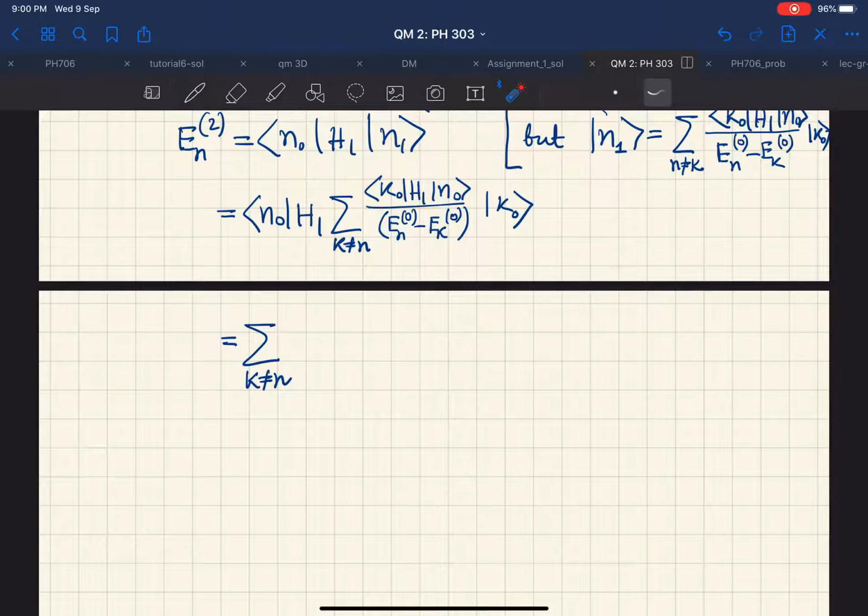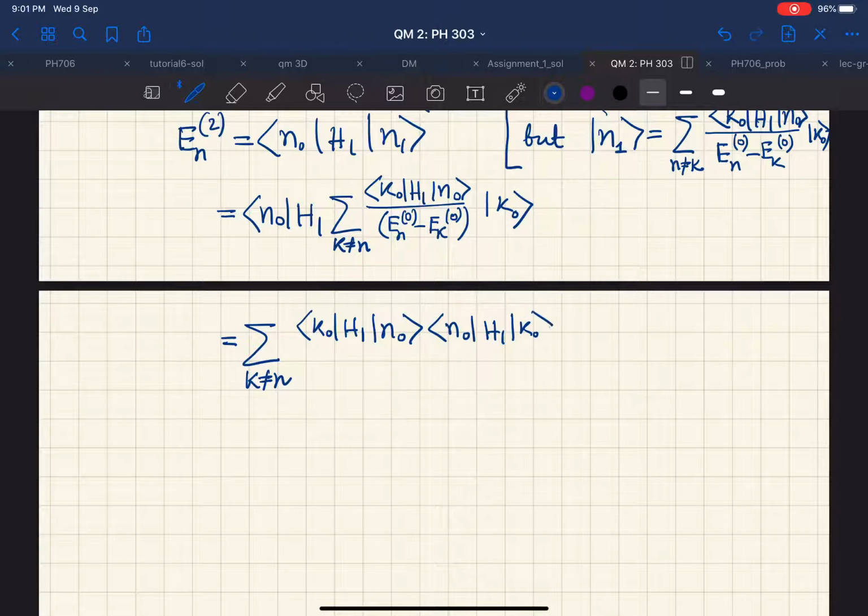Therefore this bra N0 and this operator H1 should directly, this whole quantity should directly come here. So what we will have? We will have K0 H1 N0 and then this N0 H1 K0 divided by En0 minus Ek0.